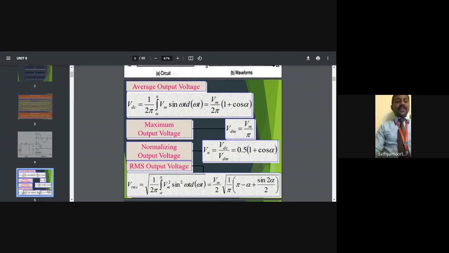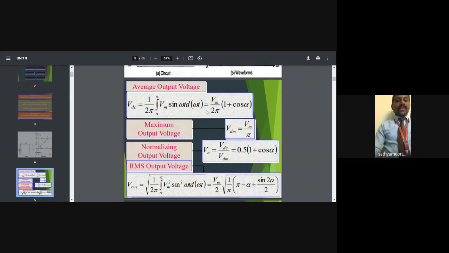Sorry, the average output voltage. Suppose we want the maximum output voltage: we get it when alpha is 0 degree, because cos 0 is equal to 1.